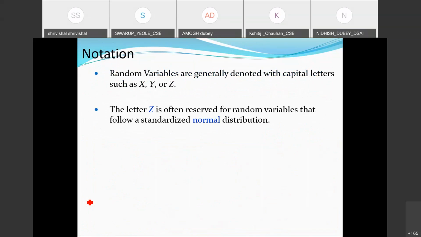Out of this notation, generally we use the letters X and Y to denote random variables, and the letter Z also represents the normal distribution of any function. This is again related to random variables, and once we go for the normal distribution, we will see this notation there. So in general, I can use any letters to represent random variables. It could be X, Y, Z, it could be A, B, C, or it could be P, Q, R, S, any letters, but it should be a capital letter.